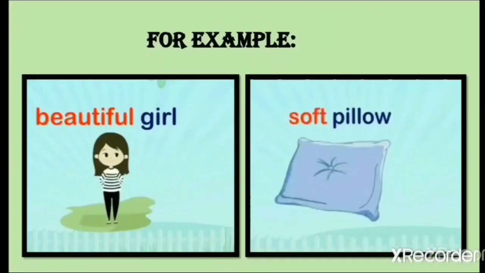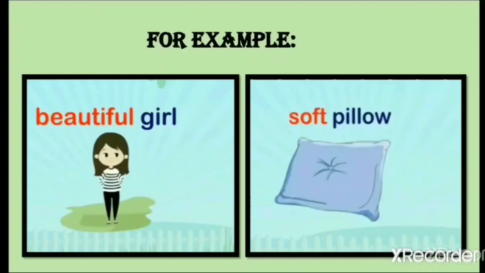So for example, we see beautiful girl, soft pillow. So children, the words which have been highlighted in red color show how that noun is. That means the girl is a noun and beautiful signifies that the girl is beautiful.